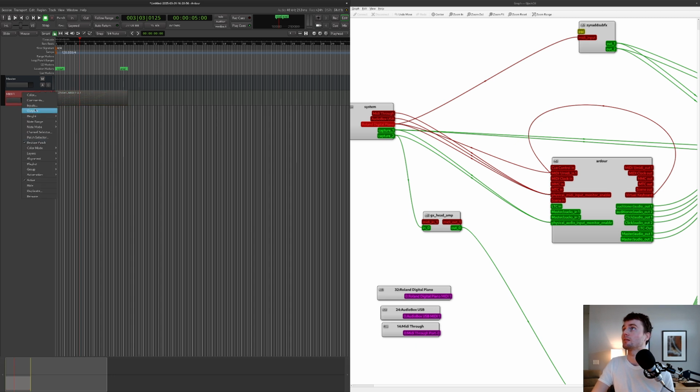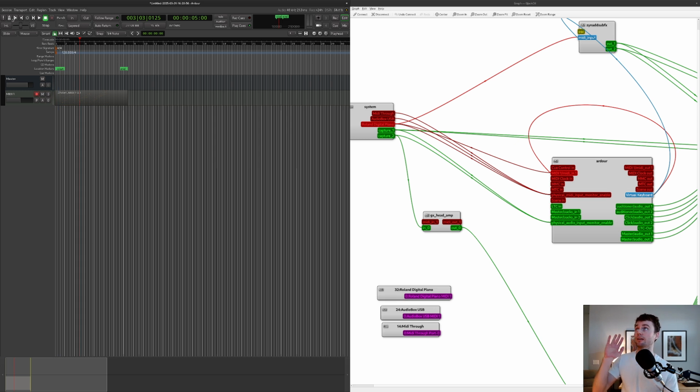So let's see. Can we put the output? Yeah, I bet we can do this. I'm going to put the output of this to the input of this, and let's see if that plays something. I'm going to keep my hands away from the keyboards. Whoops. I don't think we hear anything. No. Wait. I don't hear anything. I don't know if you heard anything.